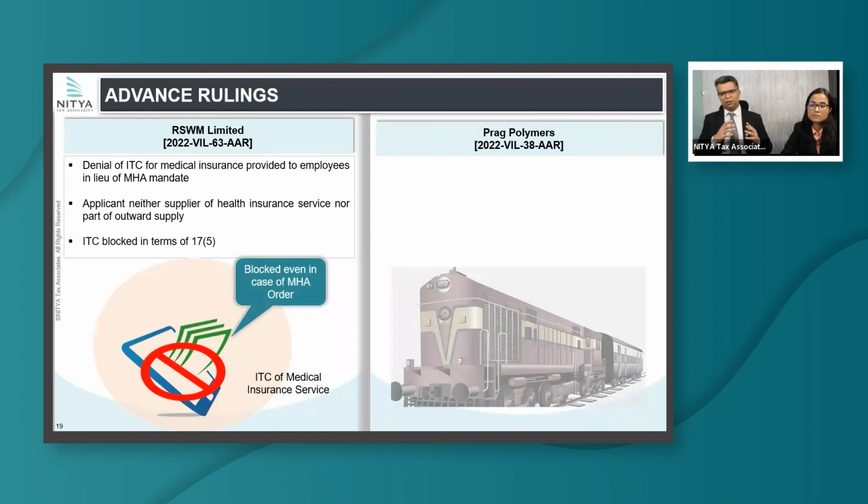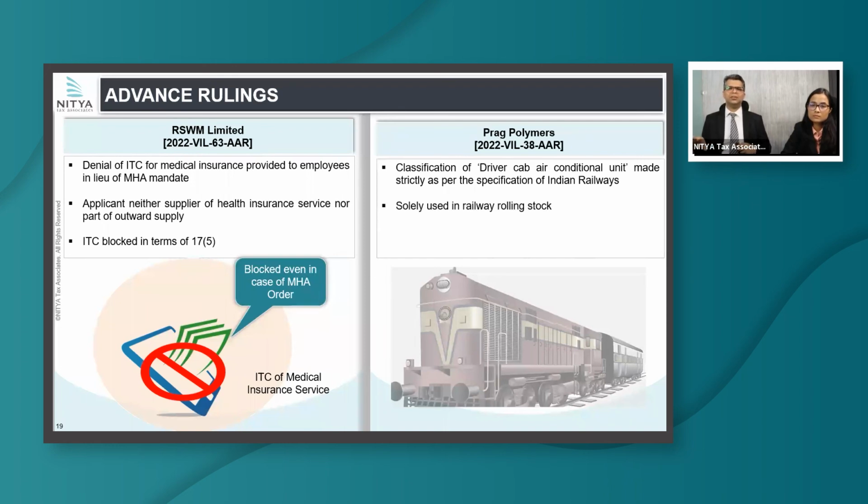Moving from these ITC rulings to the ruling on classification. In this particular case, the applicant was requesting classification of a driver cab air conditioning unit, which was designed solely as per specification of railways and meant solely for use in railways.